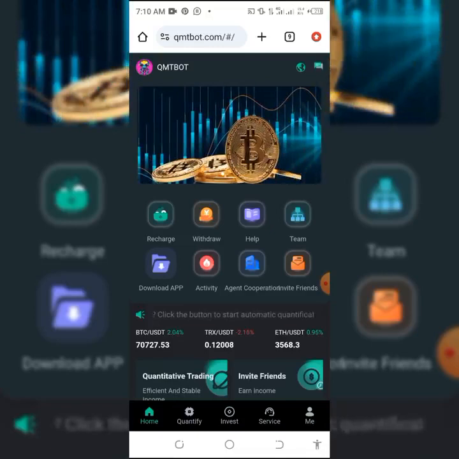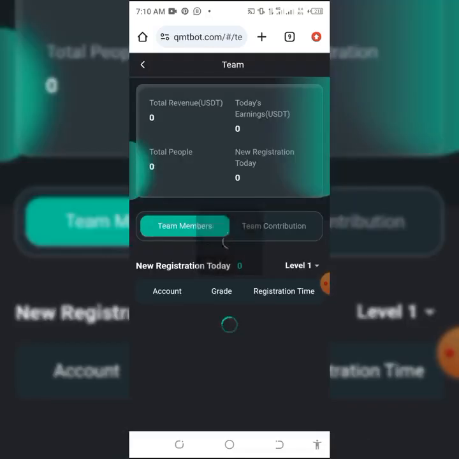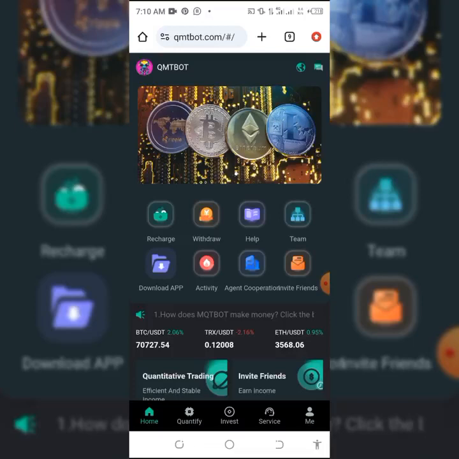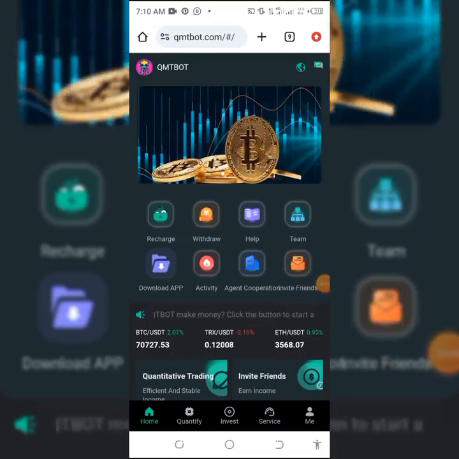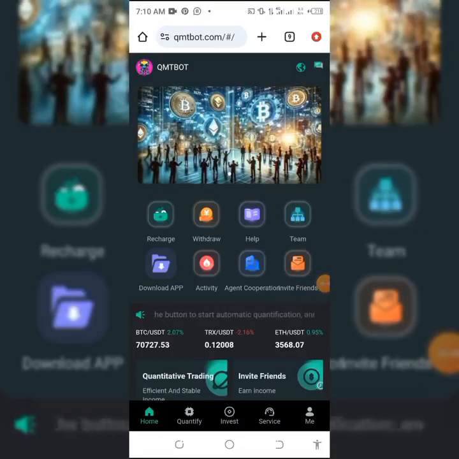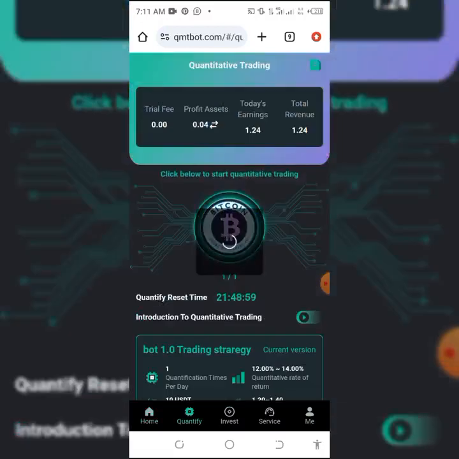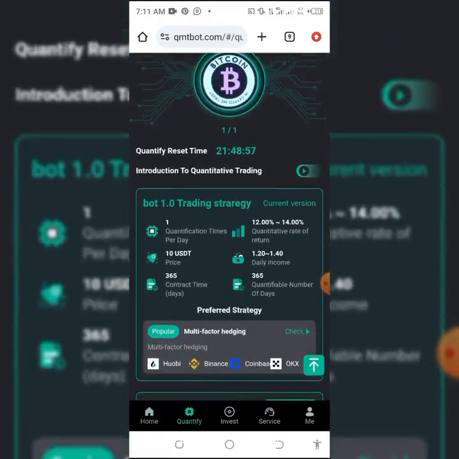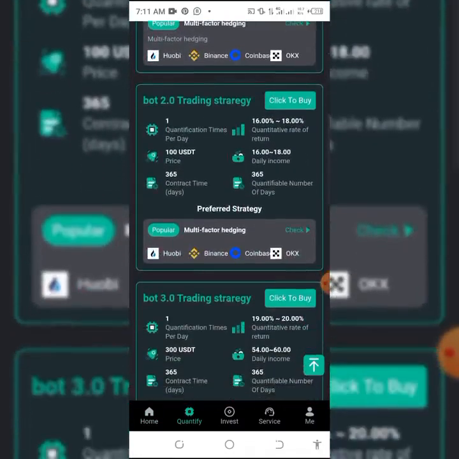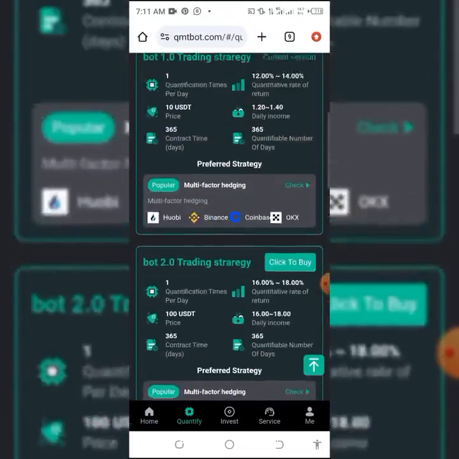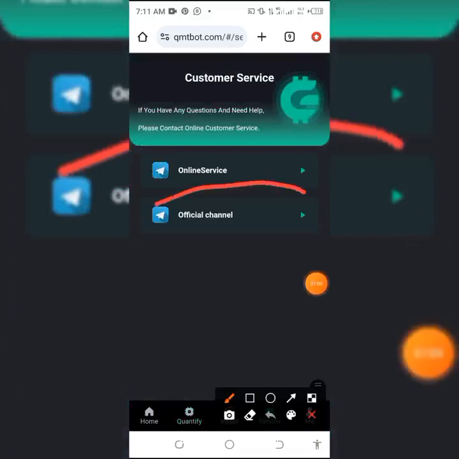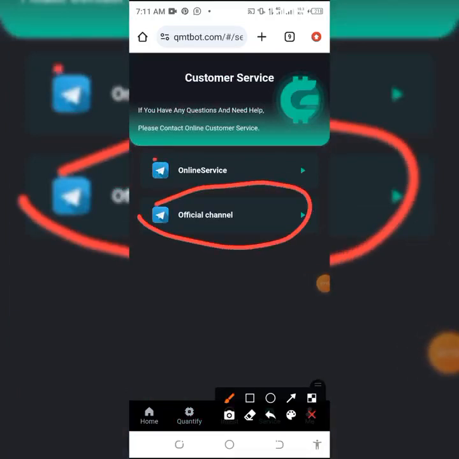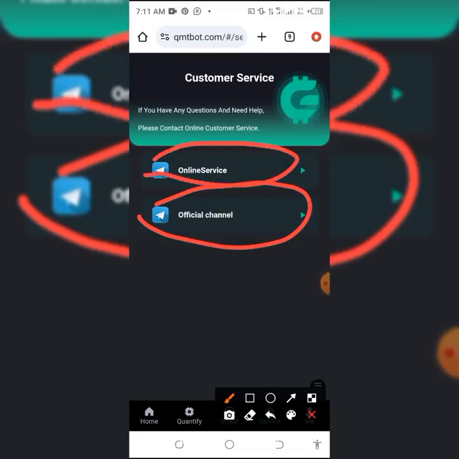You can make more when you invite your friends, your team. When you invite your friend, you make more from them when they recharge. So this is another easy way to make cool money daily without doing much. The higher you invest, the better your result. The least investment is 10 USDT. The contract is 365 days, for each 100 USDT, 300 USDT, 800, and so forth. If you want to check their service, join their official Telegram group, and if you have any issue, you contact this online service and they will attend to you very fast and swift.